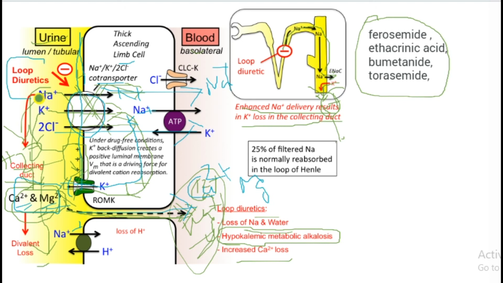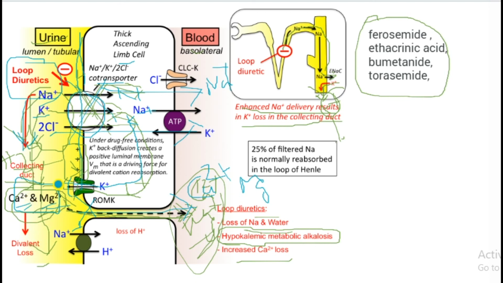When a loop diuretic is used, this channel is blocked. So sodium, potassium and chloride, along with water, are going to be excreted. If there is no positivity, the calcium 2 plus and magnesium 2 plus do not move inside, because there is a huge pathway here.